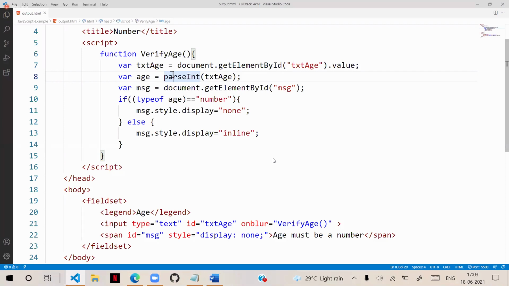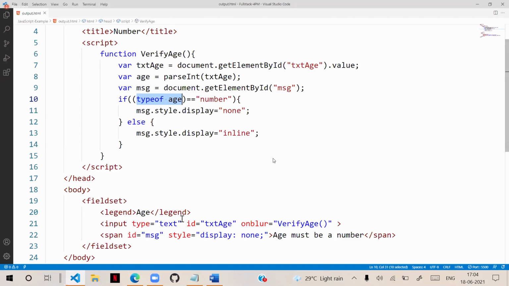Then usually when you are dealing with numbers, there is no need of using the typeof operator. For numbers, we can directly use NaN. That is the reason I showed you that we can use NaN. Why is typeof not suitable here? Because typeof operator is good for other data types, like a string type, a Boolean type, a null type, or an undefined type.